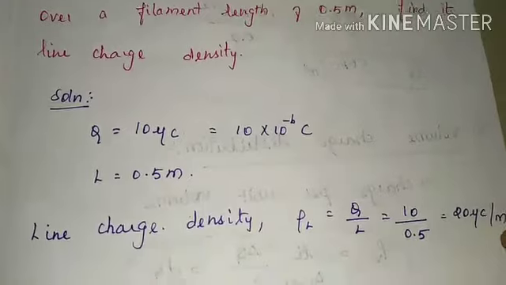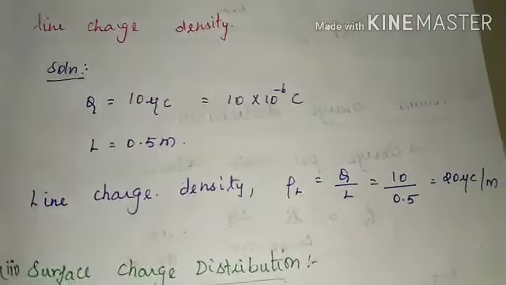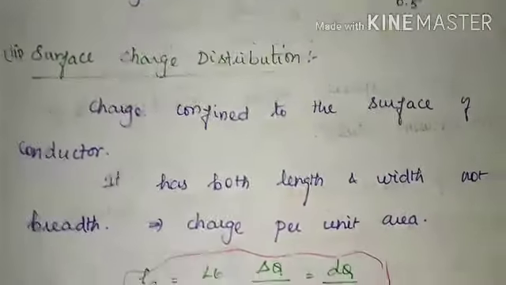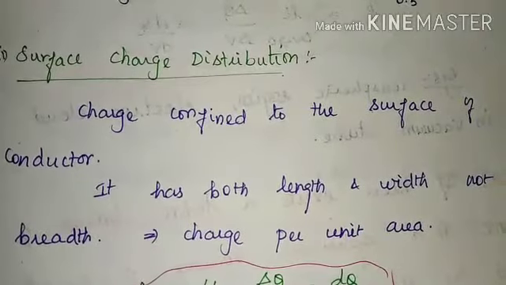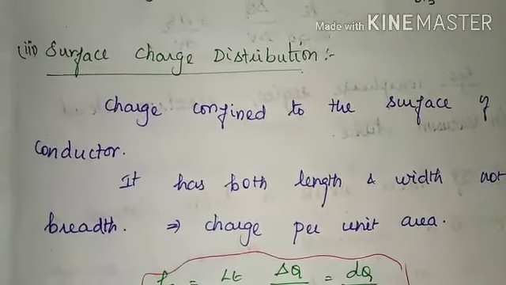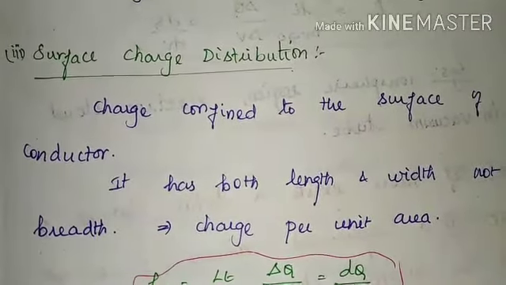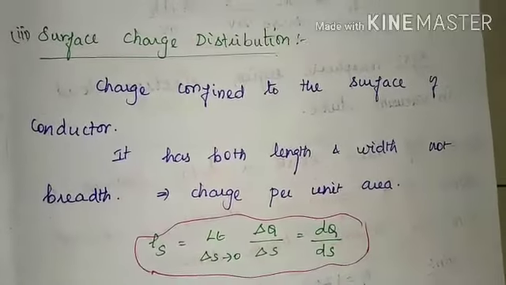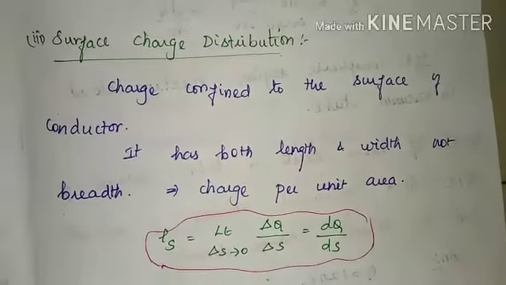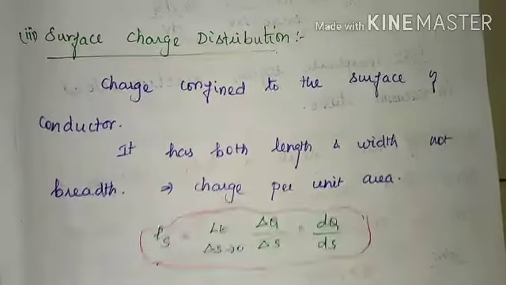Right? Now we will see the third type of charge distribution, that is surface charge distribution. It is charge confined to the surface of the conductor.